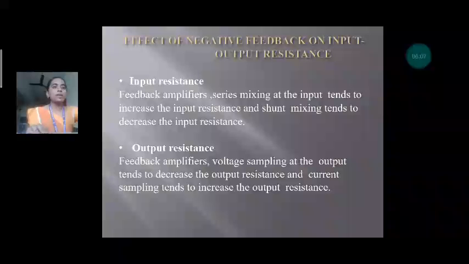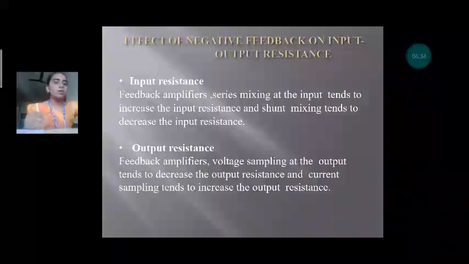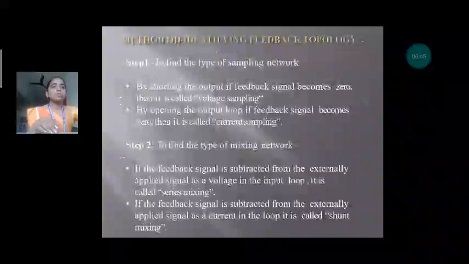Next, the effect of negative feedback on input and output resistance. What is input resistance and what is output resistance? On the input side, series mixing increases the input resistance, and shunt mixing decreases the input resistance. For output resistance, the type of sampling matters. Voltage sampling tends to decrease the output resistance, and current sampling tends to increase the output resistance.